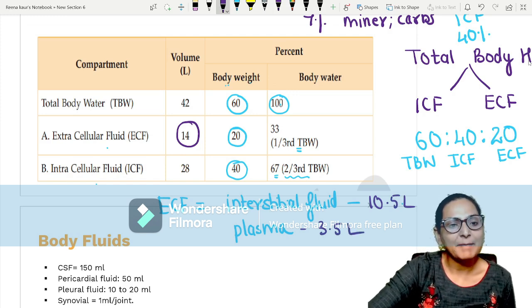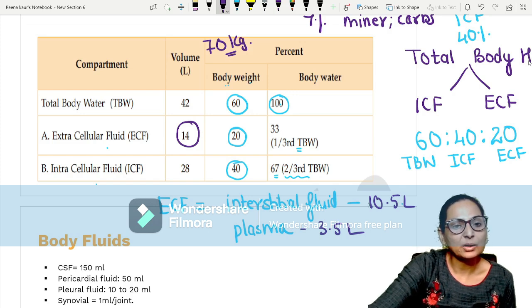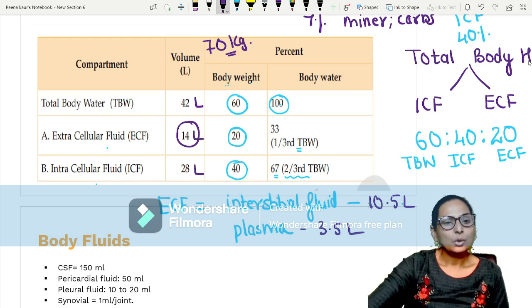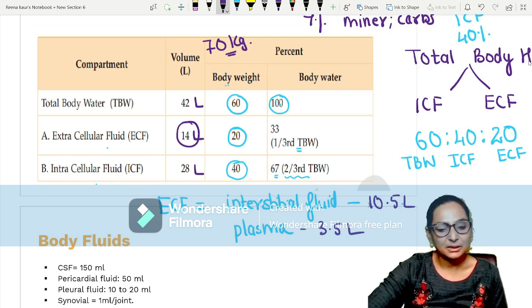So if you take a man weighing around 70 kg, 60% of the body weight is water. That means total body water will be 42 liters. Out of 42 liters, 28 liters will be ICF and 14 liters will be your ECF. Out of that 14 liters, 10.5 is interstitial fluid and plasma is 3.5.